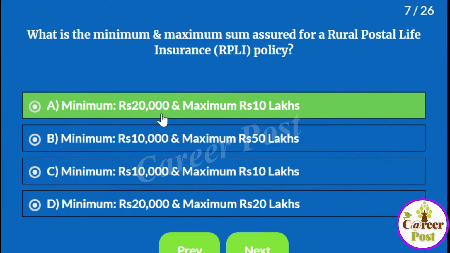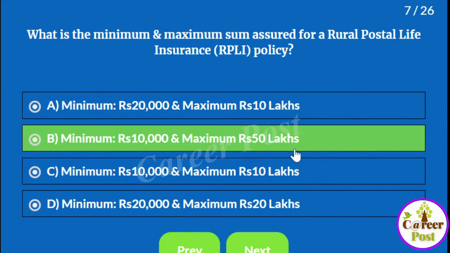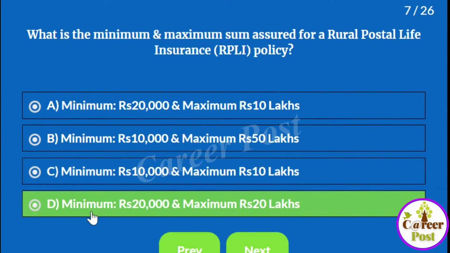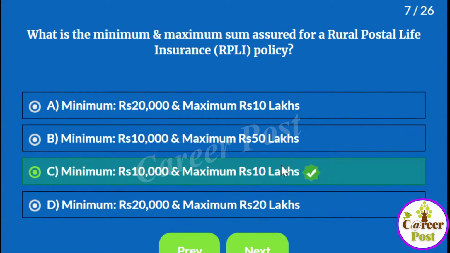What is the minimum and maximum sum assured for RPLI policy? A, minimum 20,000, maximum 10 lakhs; B, minimum 10,000, maximum 50 lakhs; C, minimum 10,000 and maximum 10 lakhs; D, minimum 20,000 and maximum 20 lakhs. Answer is C. It is minimum 10,000 and maximum 10 lakhs for RPLI policy.